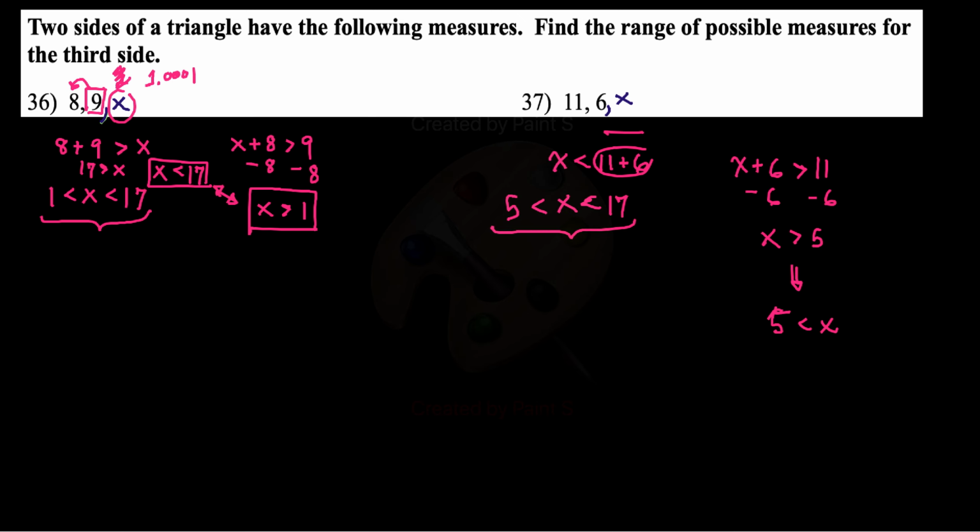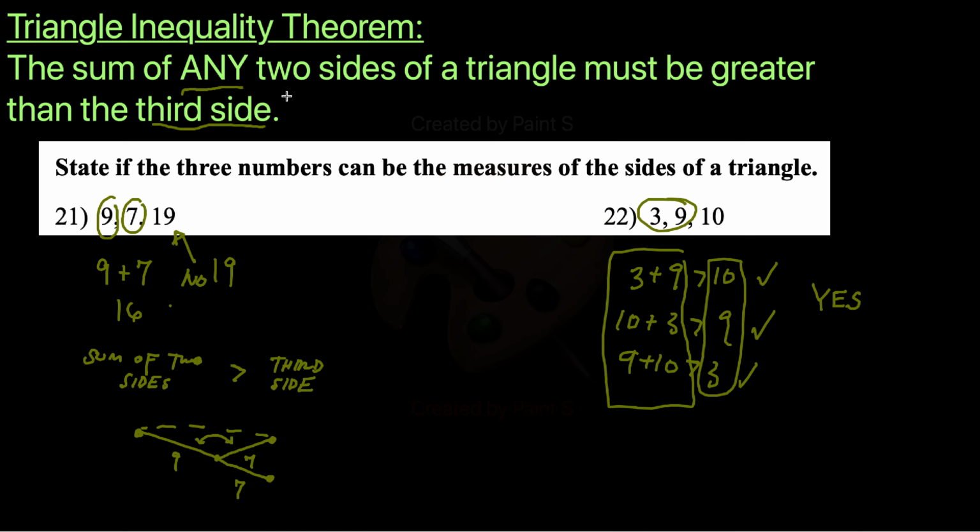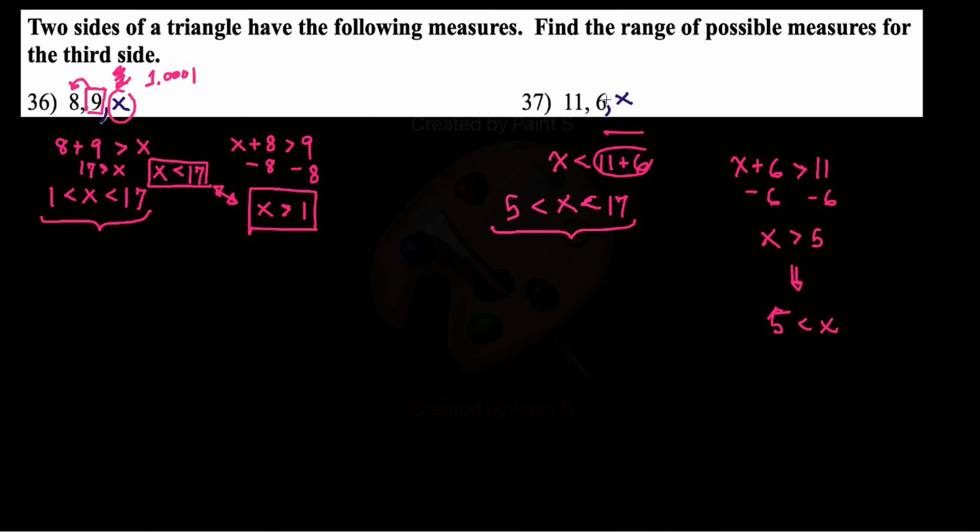You're continually just using this theorem. If you go wrong and you have that theorem in your mind, you could say, well, the sum of any two sides must be greater than the third side. So x plus 6 must be greater than 11. And now you're going to get some inequality. Then it's just a matter of figuring out how these two things come together. Again, if you don't know the inequalities, come to me on the inequalities. This is your answer for one, and this is your answer for the other one.